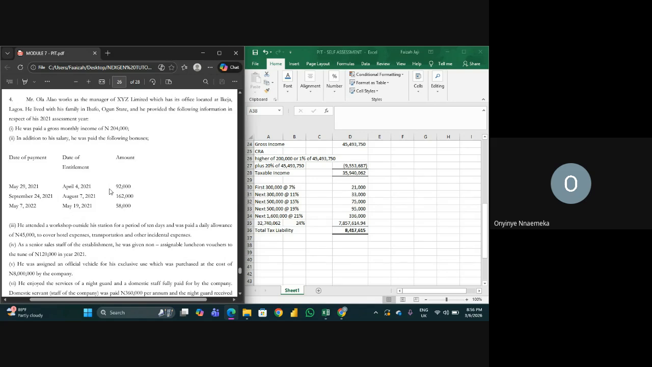Let's look at this. Mr. Olalao works as the manager of XYZ Limited, which has its office located at Ikeja, Lagos. He lived with his family in Ibadan, Ogun State, and he provided the following information in respect of his 2021 assessment year. So, can you give me a minute, guys? Sorry.